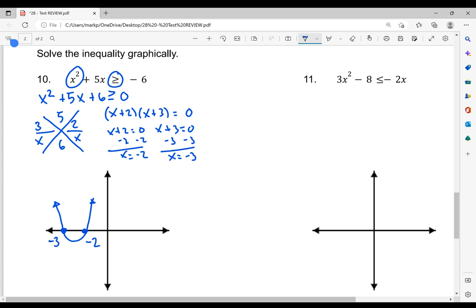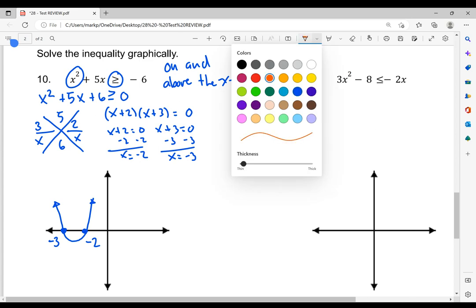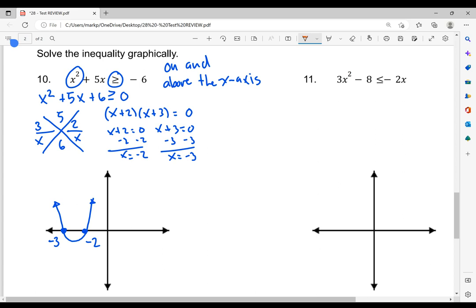Now, if you recall from your notes, greater than or equal to means on and above the x-axis. So we're asking, where is this graph on the x-axis and above it? So I'm going to go ahead and change colors here so you can see it. So this piece right here is on and above the x-axis, just like this is. So they are split apart. So when I write this compound inequality, they should be going away from each other. So this arrow here goes towards negative infinity with respect to the x-axis, and the one on the right side goes towards positive infinity.